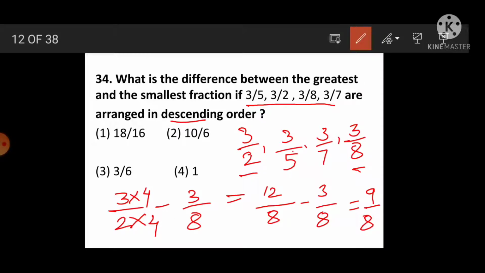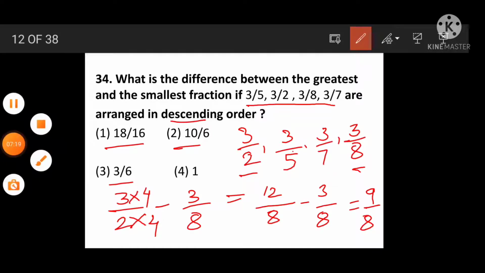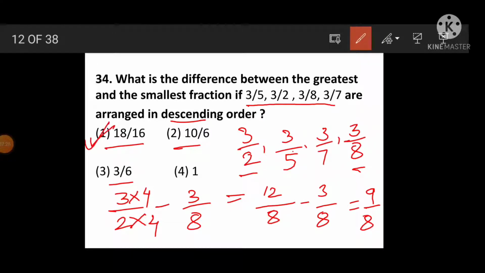Then what do we have to check? Which is the equivalent fraction. See, the first option is correct. 9 2s are 18 and 8 2s are 16. So option 1 is the correct answer. For confusing options like these, be careful while ticking the correct answer.